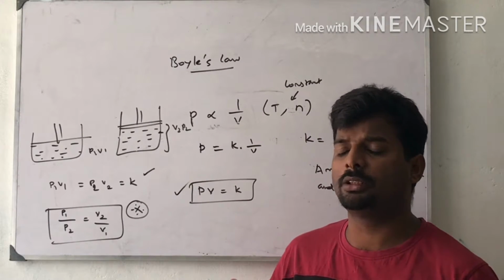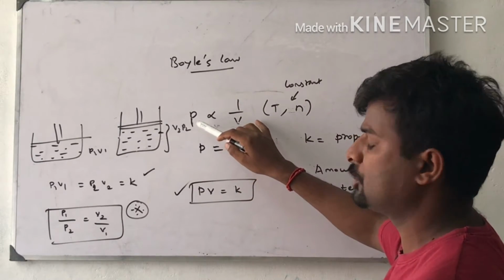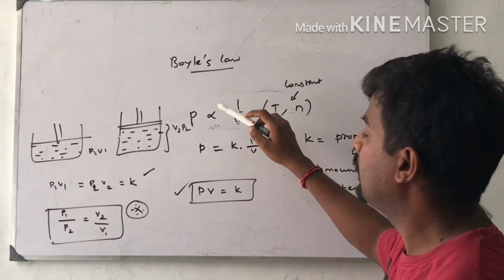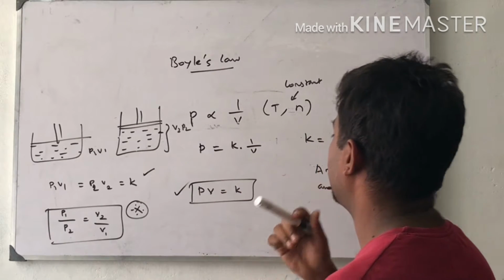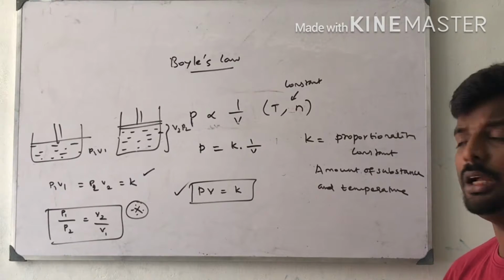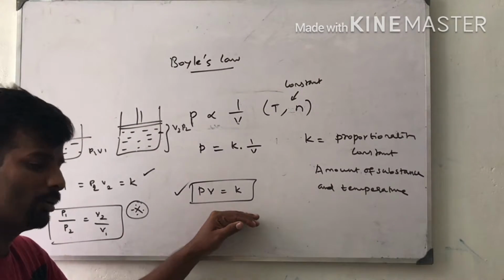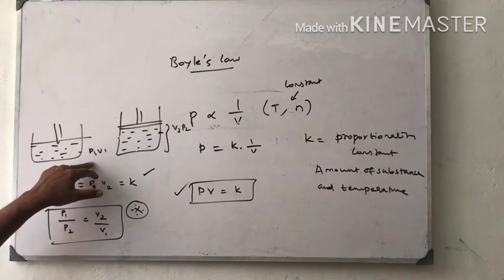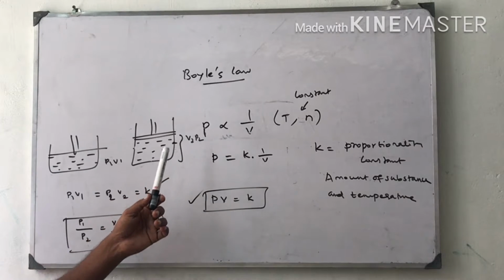Now I am going to explain Boyle's law with the help of a graph. First, what is Boyle's law? At constant temperature, the pressure of a fixed mass of gas is inversely proportional to volume. P is equal to K into 1 by V. K is called the proportionality constant, which depends on the amount of substance and temperature. Then we rearrange the equation: PV is equal to K. Suppose two systems are given, one with pressure P1 and volume V1, and the second with volume V2 and pressure P2.